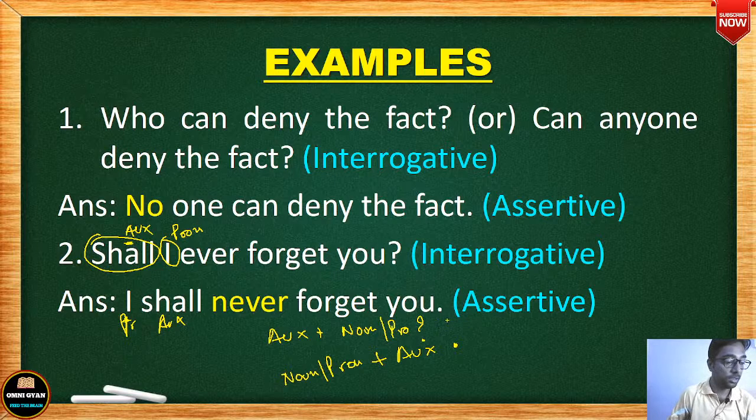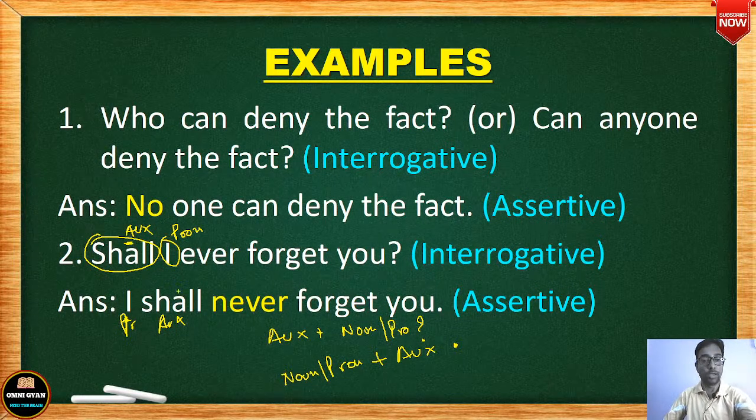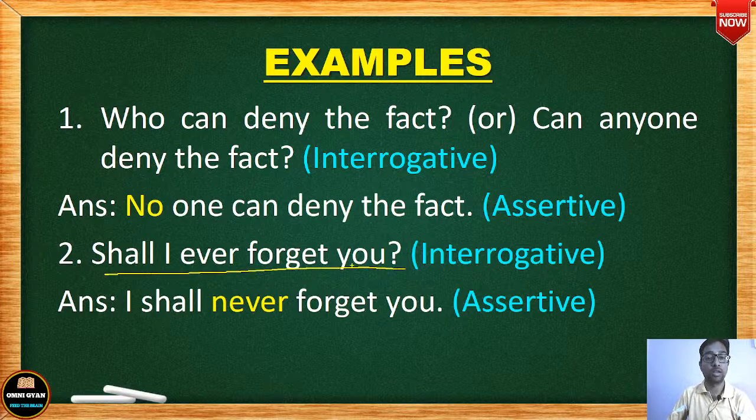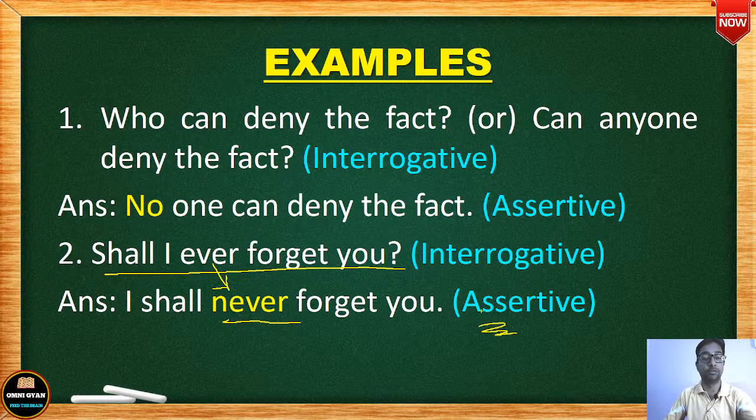फिर जो है sentence full stop में end होगा. इसको आप याद रखिए सिर्फ, ठीक है? तो यहाँ पे shall I reverse हो गया. You reverse the order. I shall. Ever becomes never. I shall never forget you. So there is another point to be noted. There is no negative word in the question. No, not, never, none question में नहीं है. इसका मतलब आपको लगाना है एक नेगेटिव वर्ड. You will have to use a negative word, that I shall never forget you. Here ever becomes never, and this is an assertive sentence.